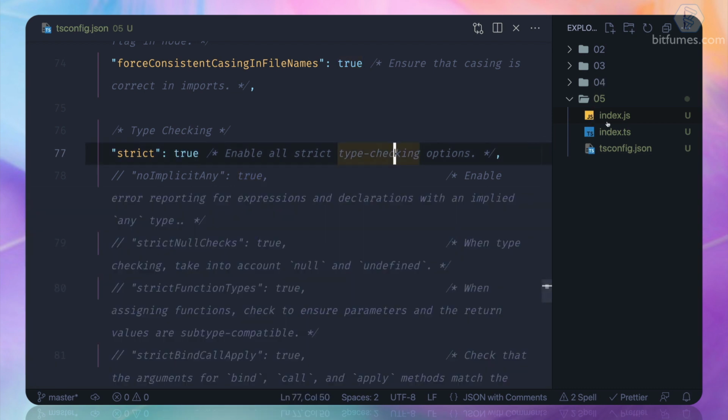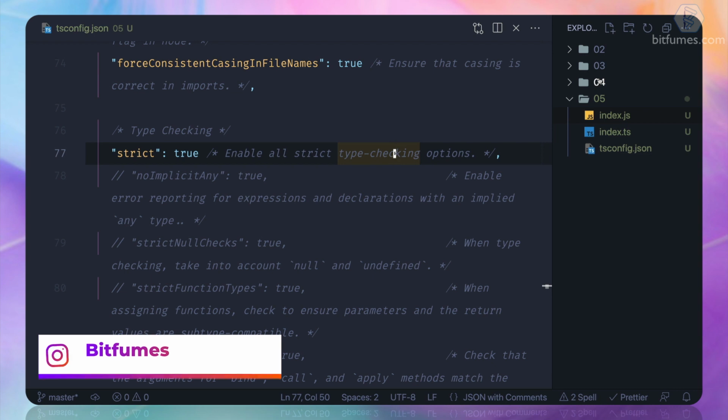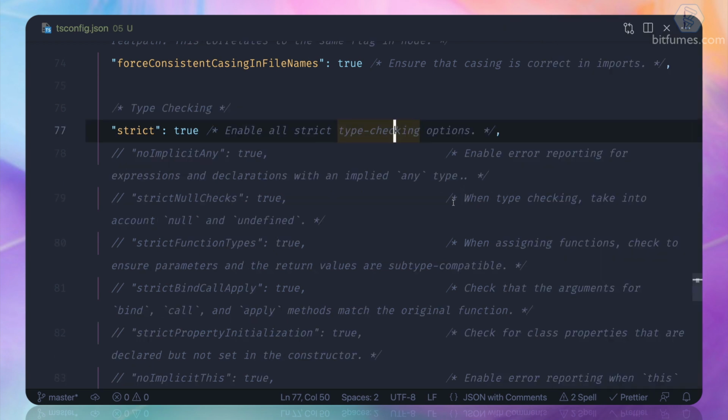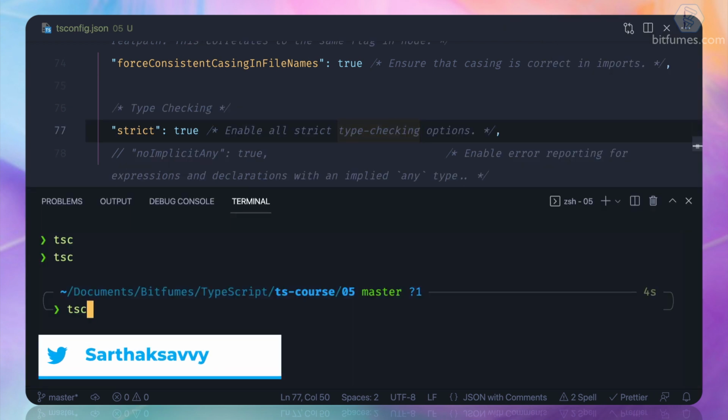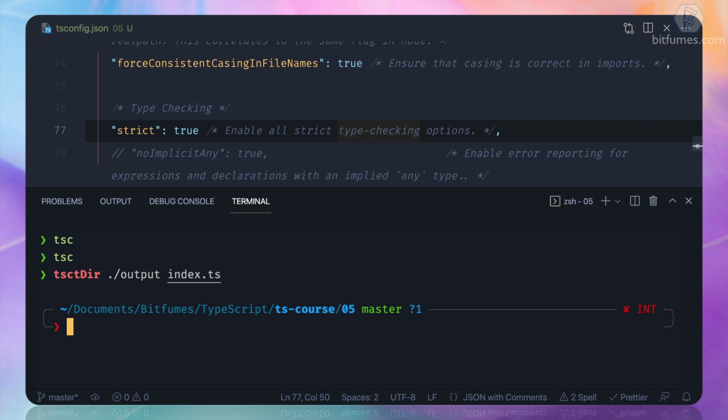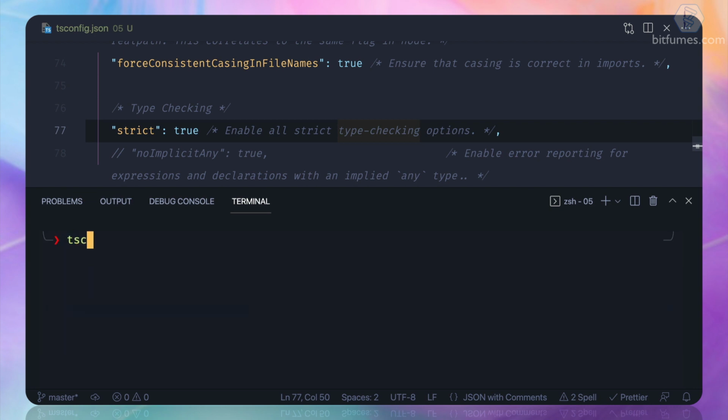Remember, we never want the index.js in the same directory. We want this inside an output or dist directory, just like we did somewhere. Yeah, here. Okay, so how can we do that? For that, we need to provide the output like this. But since we are using this configuration file, we don't have to do anything on our command line.